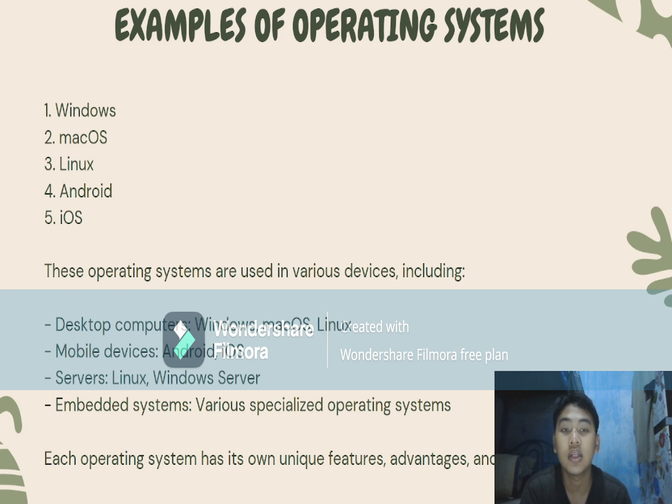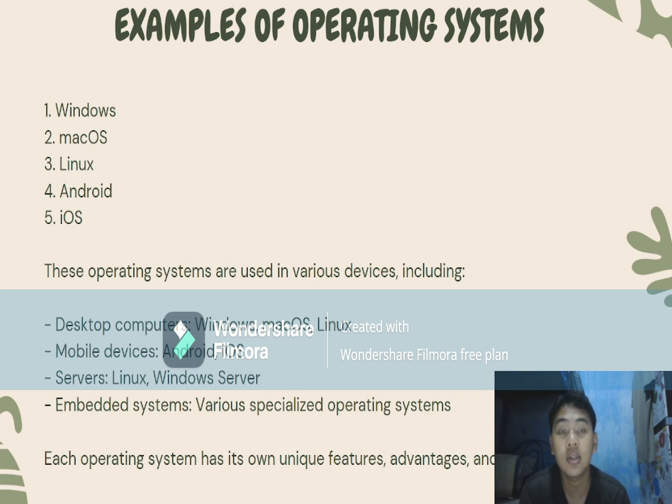Examples of operating systems. The first one is Windows, second Mac OS, Linux, Android, and the last iOS. These operating systems are used in various devices including desktop computers: Windows, Mac OS, and Linux. Mobile devices use Android and iOS.